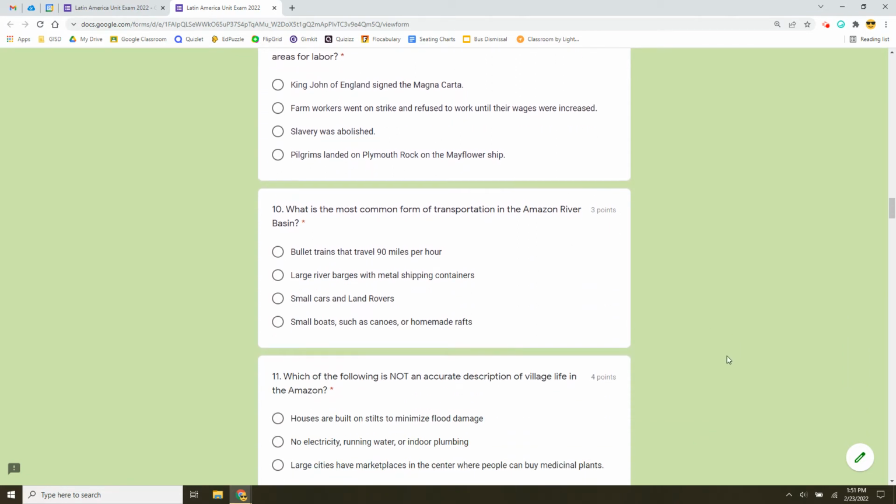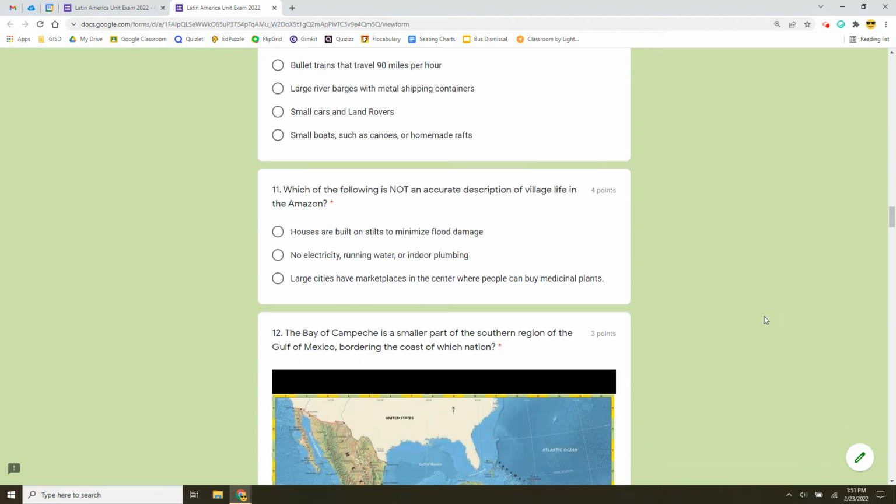Number 10, what is the most common form of transportation in the Amazon River basin? Would that be bullet trains that travel 90 miles an hour, large river barges with metal shipping containers, small cars and Land Rovers, or small boats such as canoes and homemade rafts?